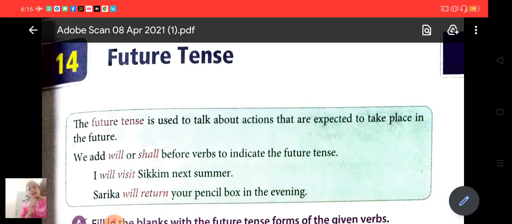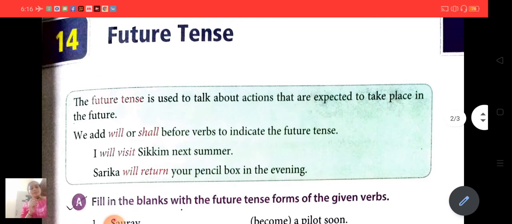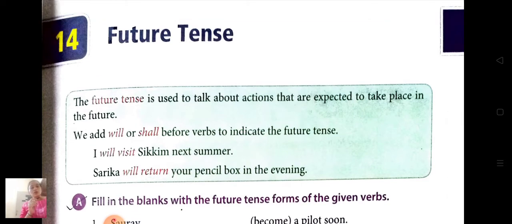Today we are going to start revision of lesson number 14, future tense. Let's see. The future tense is used to talk about actions that are expected to take place in the future. So we use the future tense to talk about an action that will happen in the future, means yet to happen. Okay?